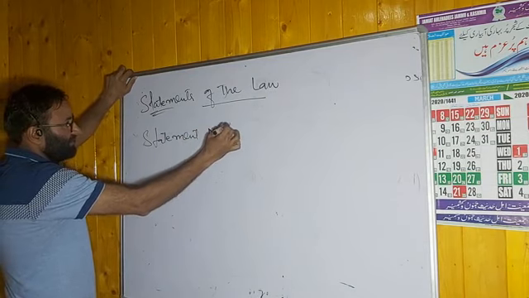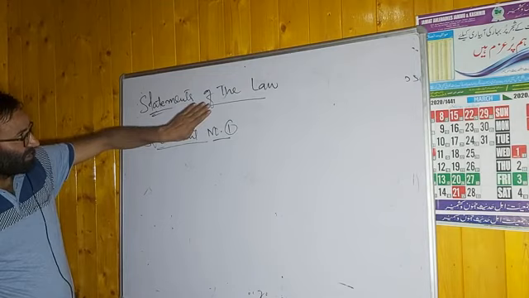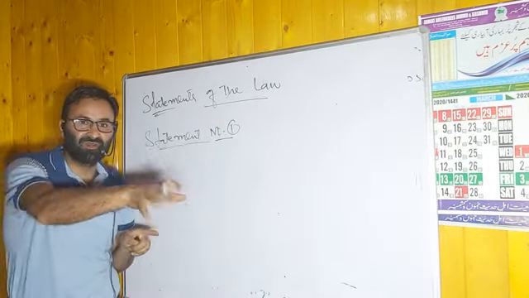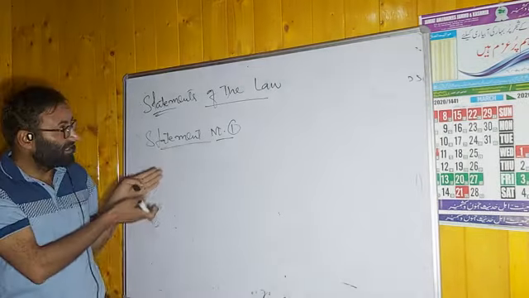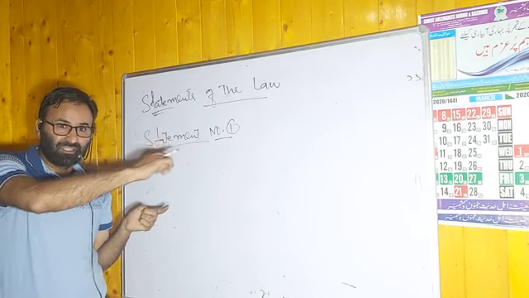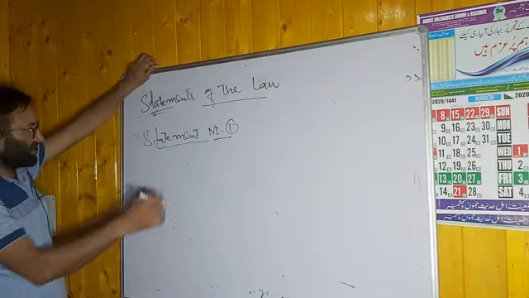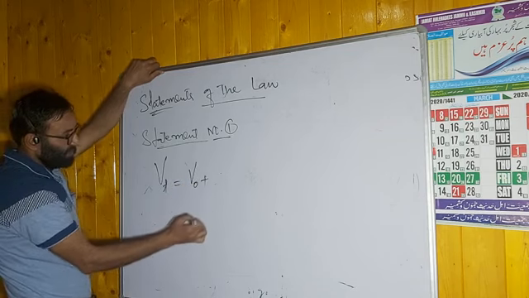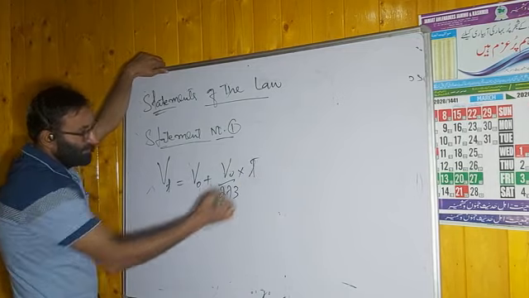Statement number one. If you compare Charles law and this Amontons' law, remember this point: in Charles law, pressure is constant; in this, volume is constant. You can replace volume by pressure. In Charles law, Vt is equal to V0 plus V0 by 273 into t.